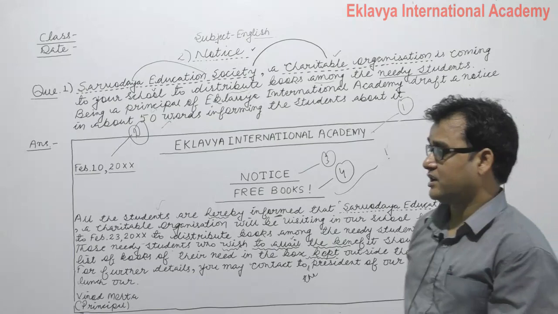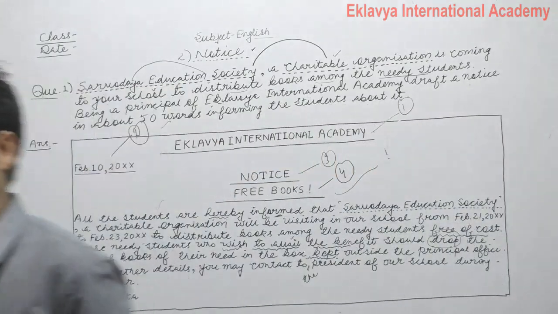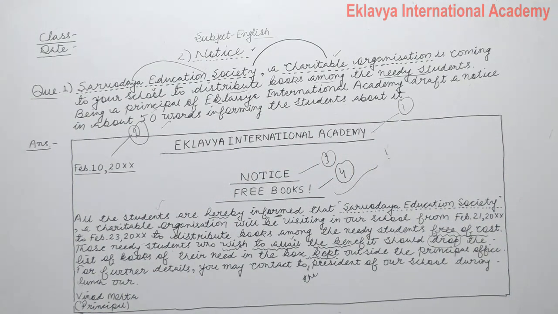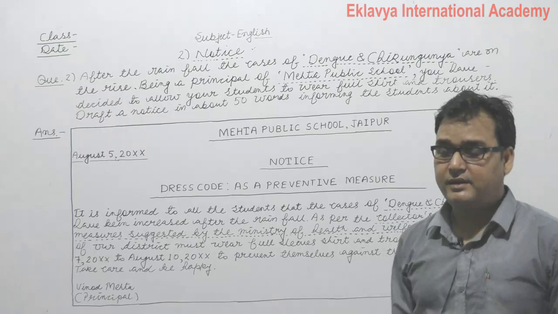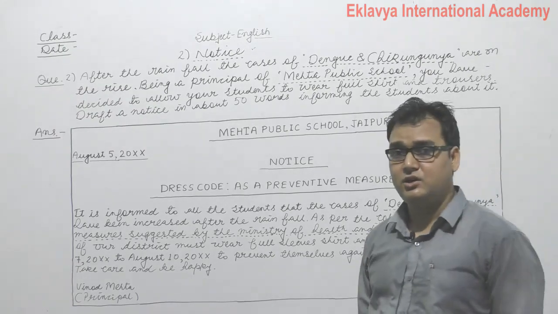So let's have your question number 2 in notice.